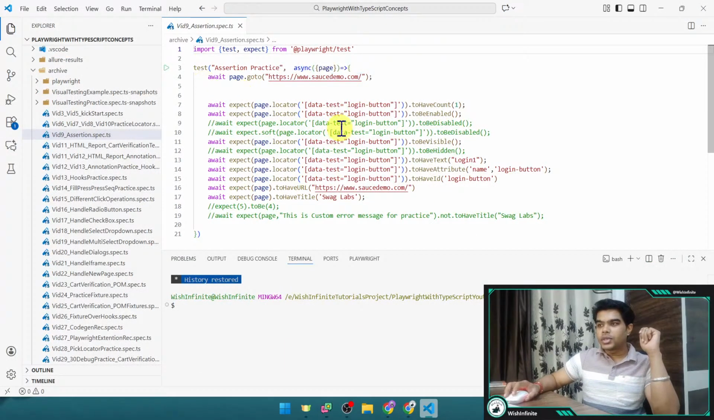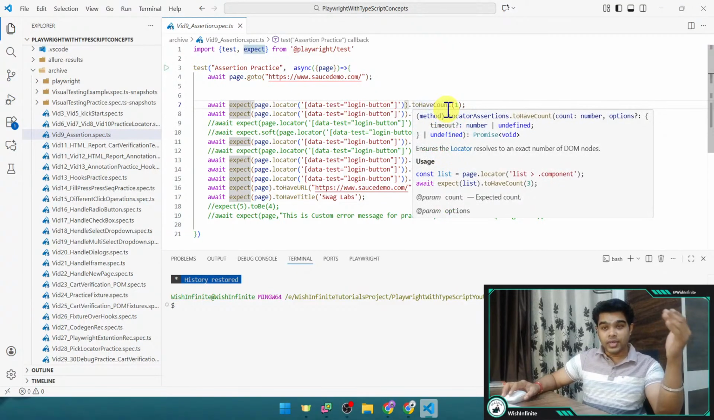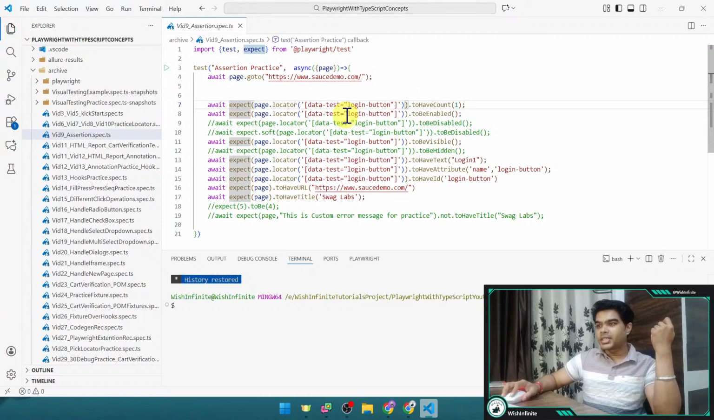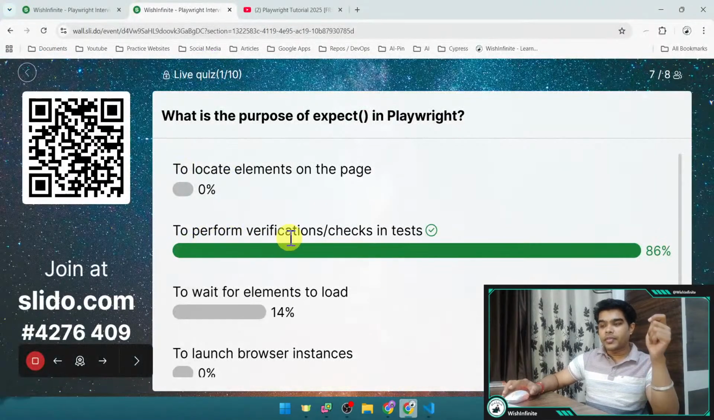So here in VS Code, if you see this particular test script, we have imported test and expect. This expect you need to import from the Playwright test, and here is our test where we have given a title and an anonymous function, and here we would be going to the specific site and performing different actions if needed, right? Going to the site is also one of the actions. And then here we are using different assertions. These are the expect statements which we are using, which will provide the assertion, right? So that's what we need to use, and that was the answer for this particular question, to perform verifications or checks in tests.